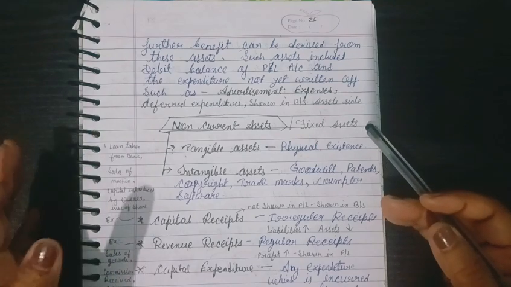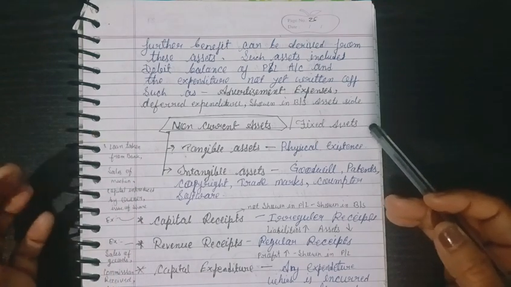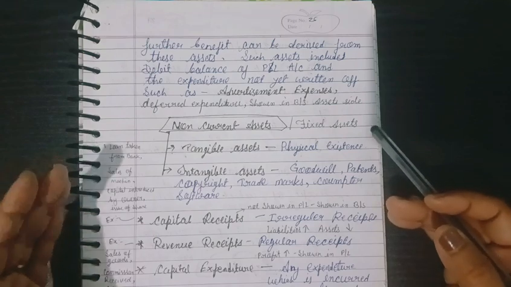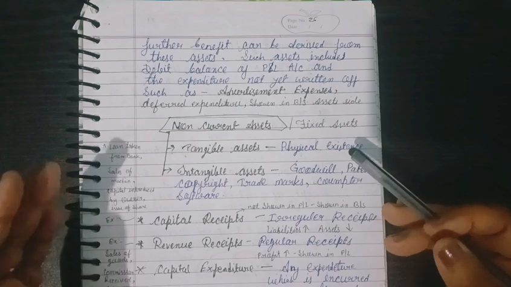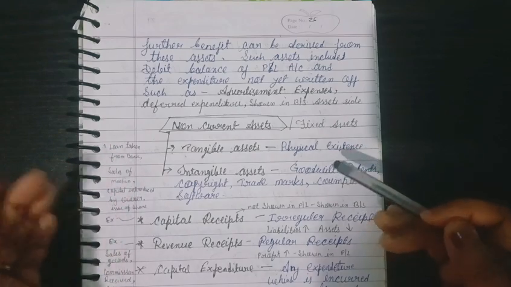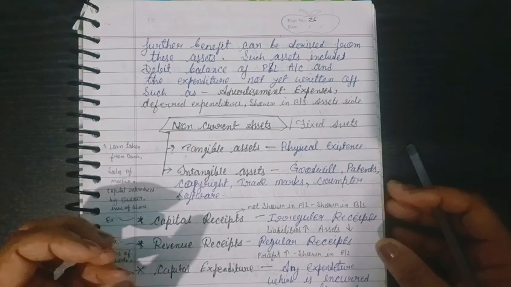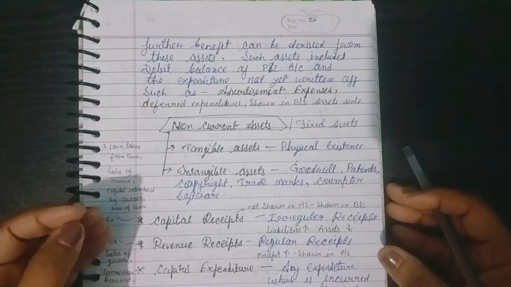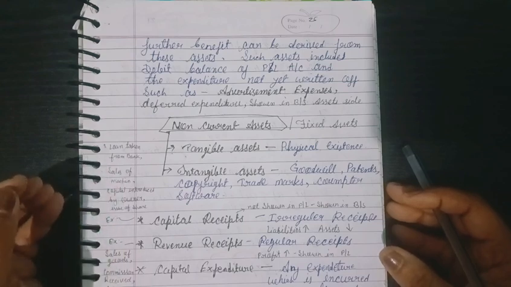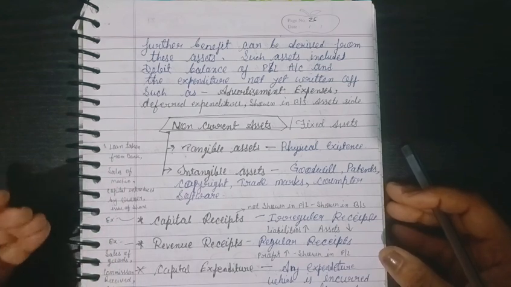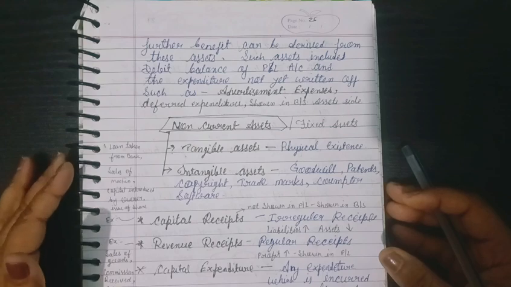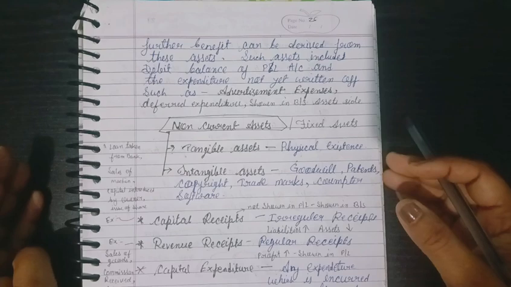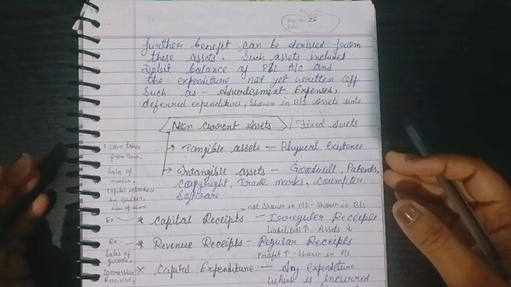Deferred expenditure includes lots of expenditure, like preliminary expenses. When the business is being established, it spends lots of money on establishment, like legal charges and registration fees. The business feels this is also an asset, as they are expanding. So this is all about the types of assets: non-current assets, current assets, and fictitious assets.